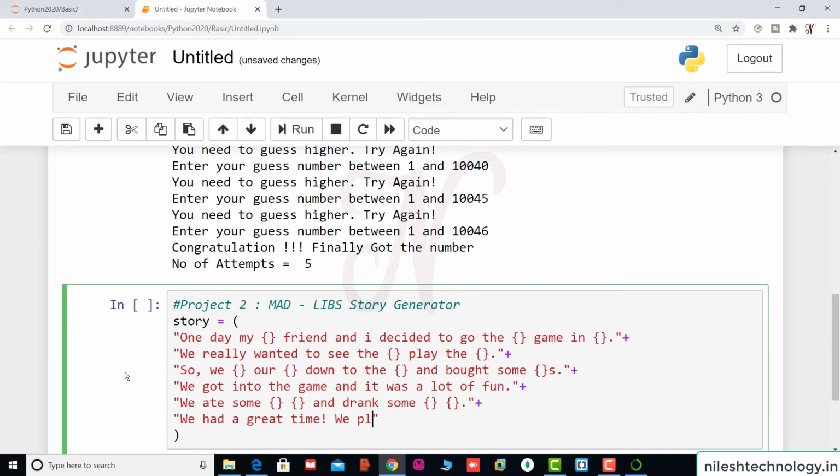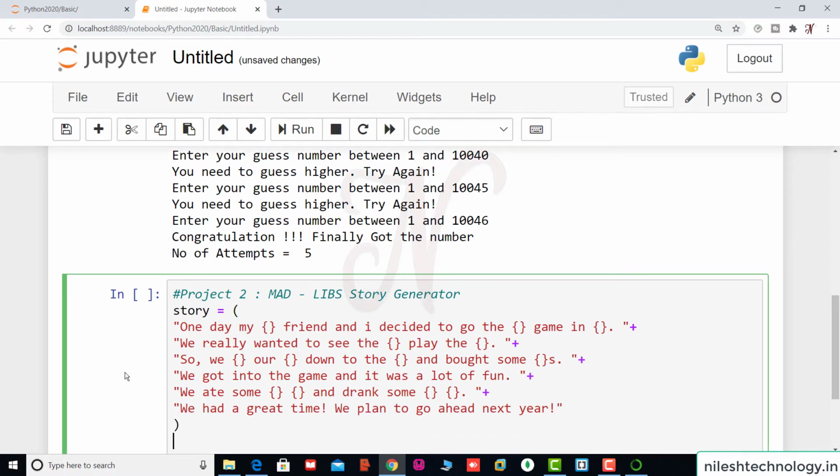So we plan to go ahead next year. So this is the story. We use one extra space at the end of every statement, so the next statement starts after one space.